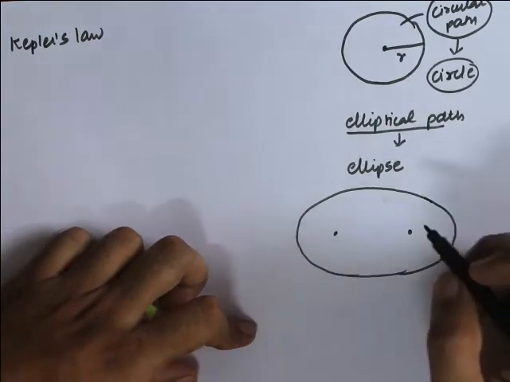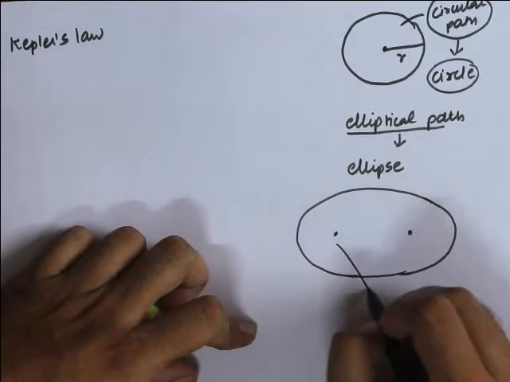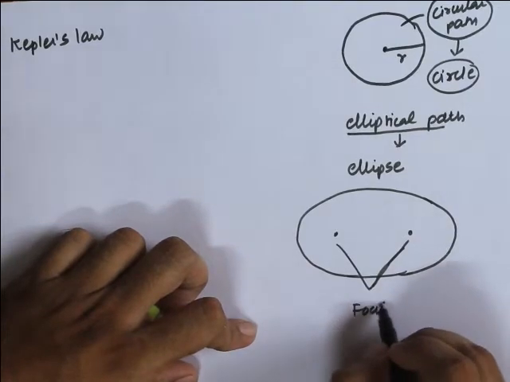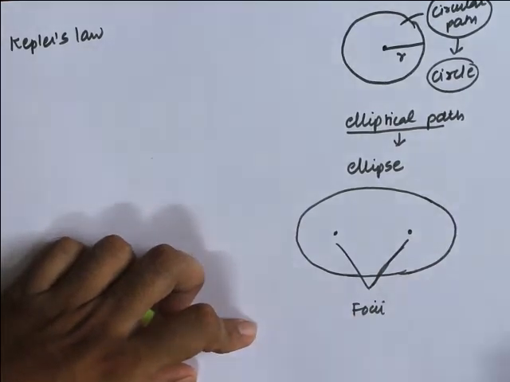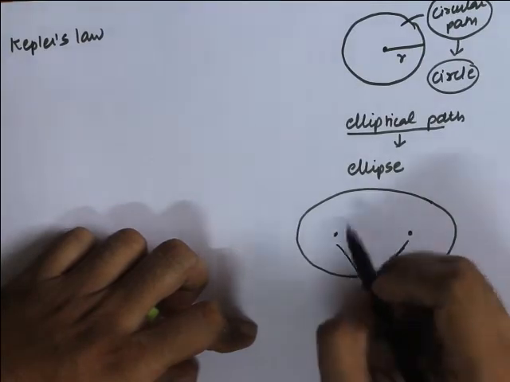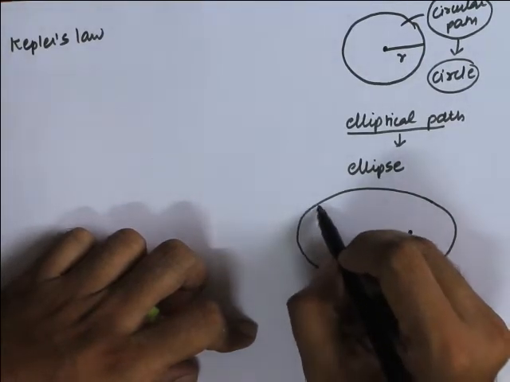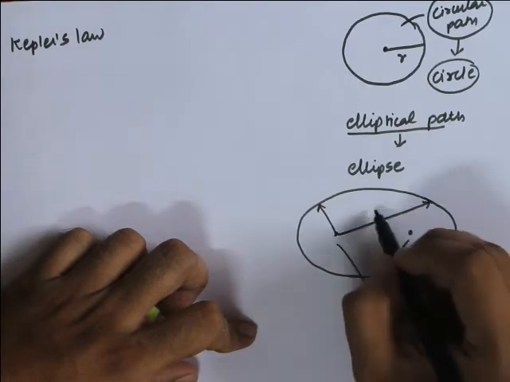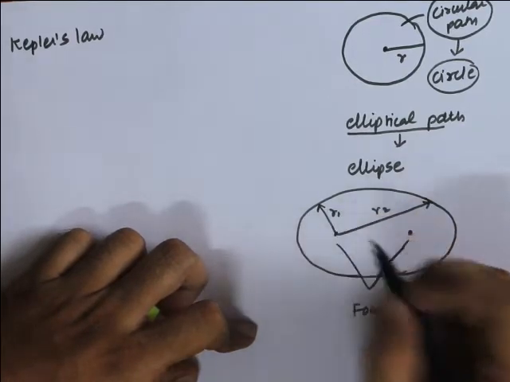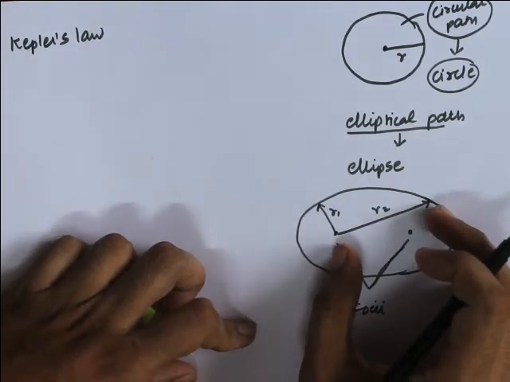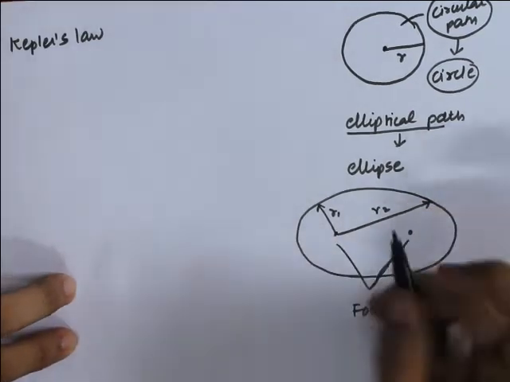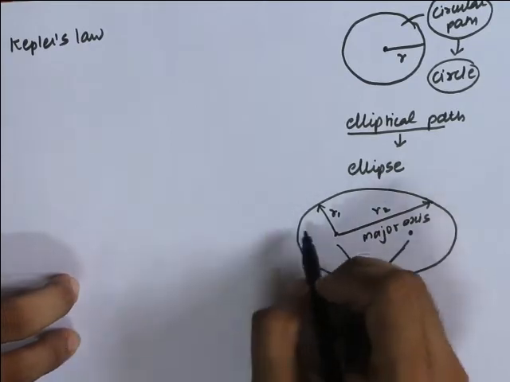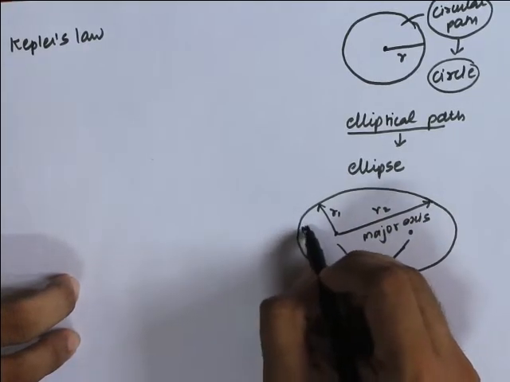or we can also call these two centers foci. And since we have 2 centers, there are 2 radii. Let's say this is R2 and this is R1. This larger one is known as the major axis and the smaller one is known as the minor axis.